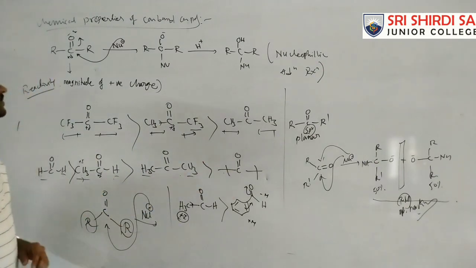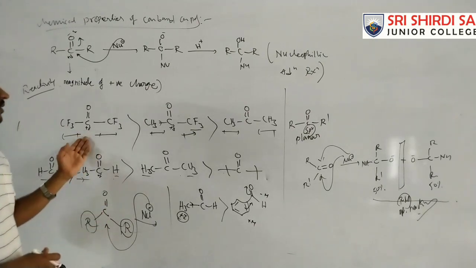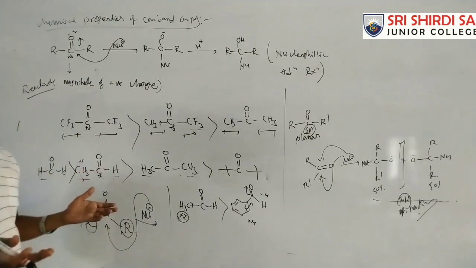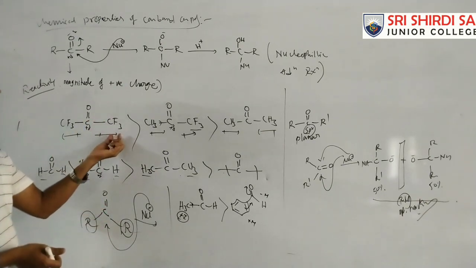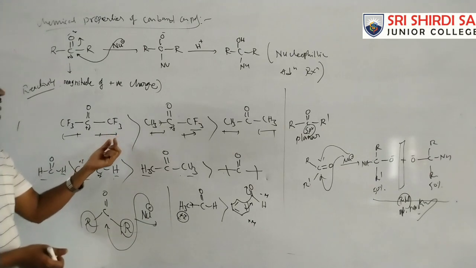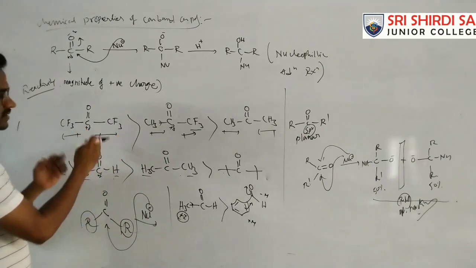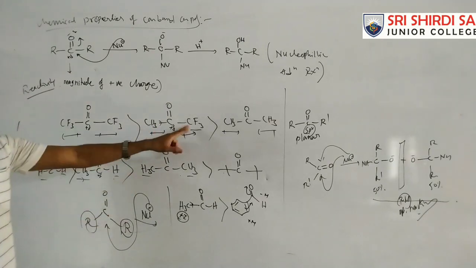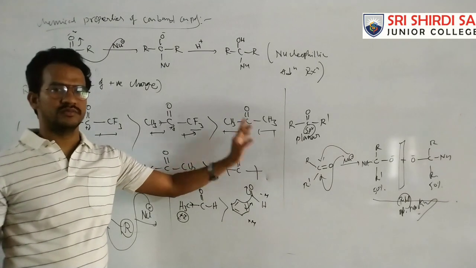Now, if any substituent or group attached to the carbonyl group can increase the magnitude of the positive charge, then the carbonyl compound is more reactive. In this case CF3 is an electron withdrawing group. That electron withdrawing group increases the magnitude of the positive charge, so it is a highly reactive compound. Here it's CH3, CF3: one is donating, one is withdrawing. Here both are donating.